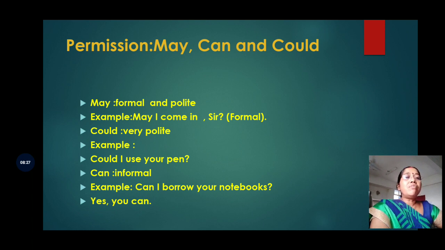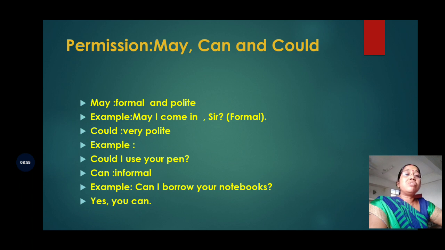So when we seek permission formally, from an authority, there we use may. For example, the students ask the teacher, may I come in, sir? May I go out, sir? Or a subordinate staff member asking his boss for leave, there also he will use may.